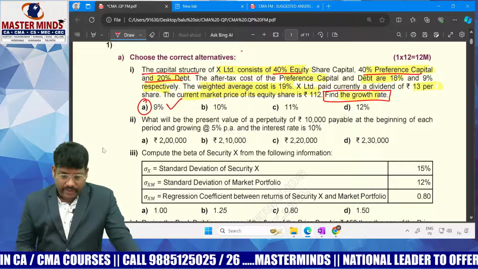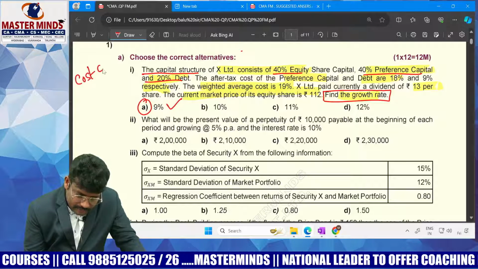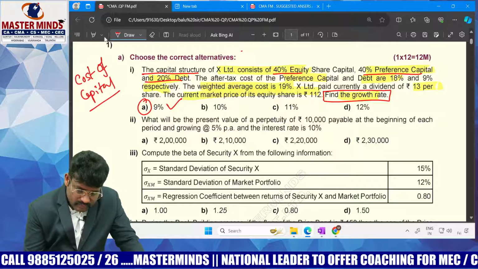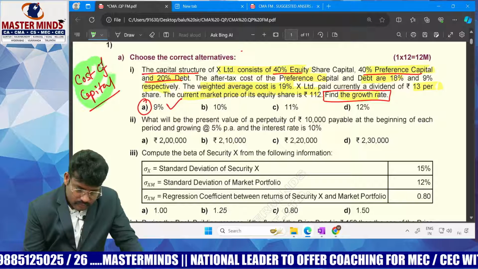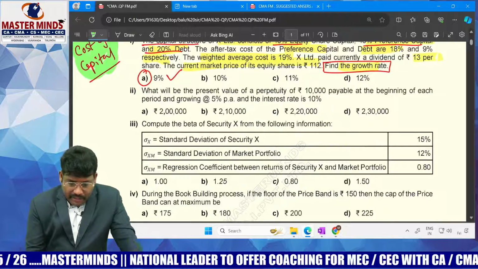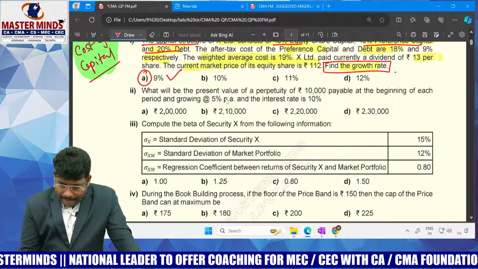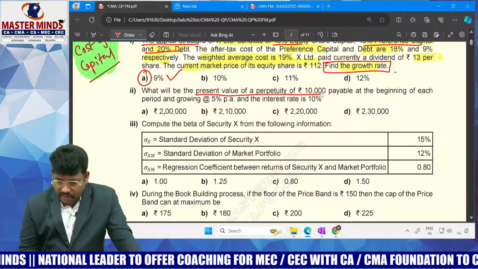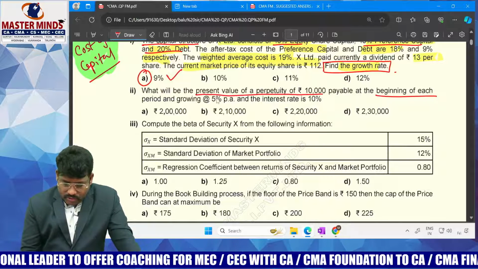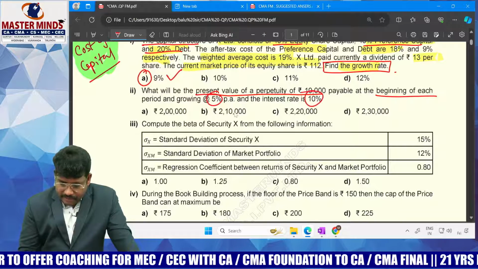Next, question number 2. This question is asked from the chapter called cost of capital. What will be the present value of perpetuity of 10,000 payable at the beginning of the year, growing at 5%, with a rate of interest of 10%?